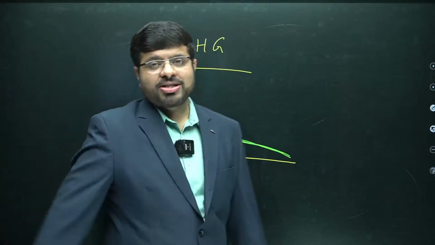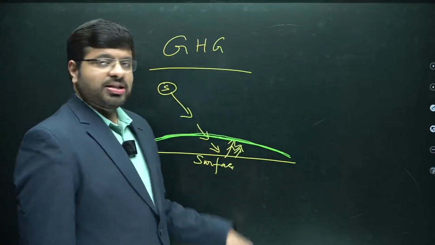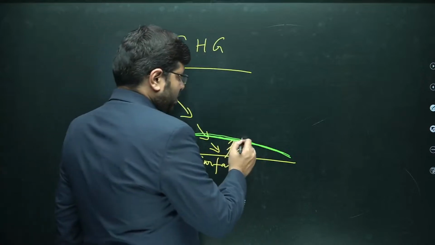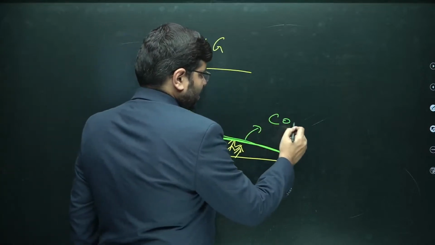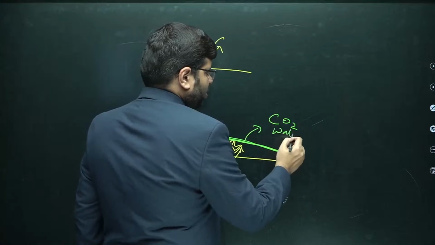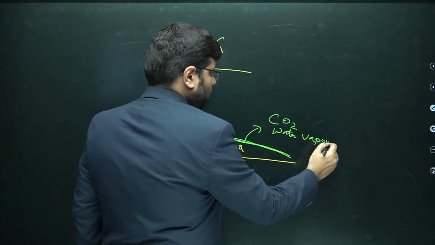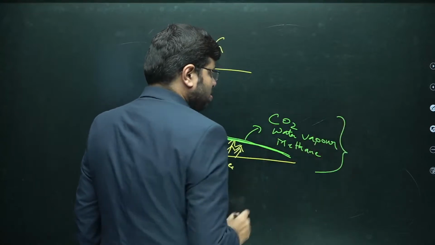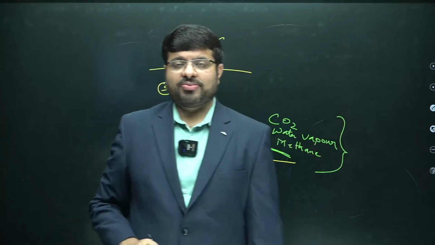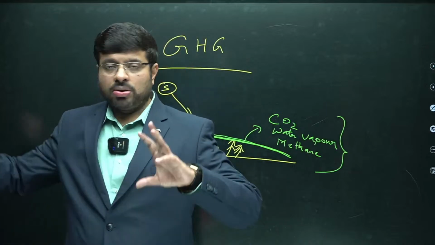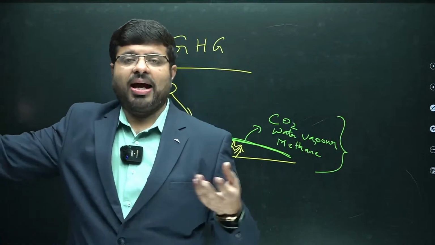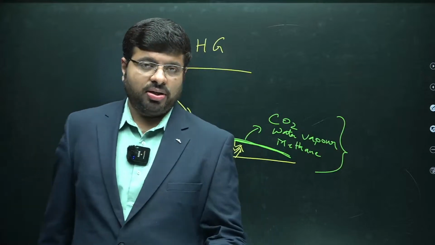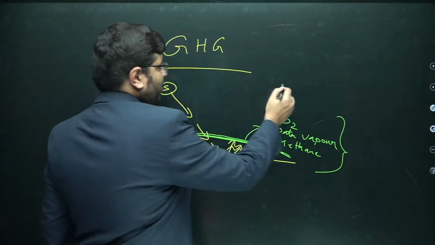The outgoing energy, the terrestrial radiation, when the energy is there, these greenhouse gases, agents like carbon dioxide, water vapor, methane, there are so many greenhouse gases. If you see carbon dioxide, water vapor, methane, what do they do? They absorb this heat, and that is what is giving us the much needed heat, because of this greenhouse effect.